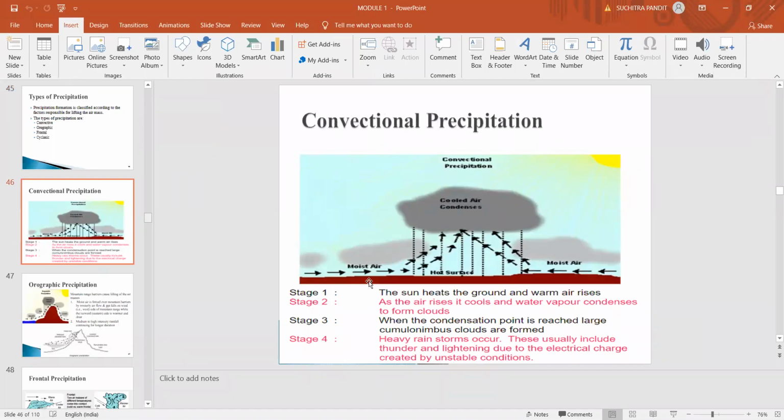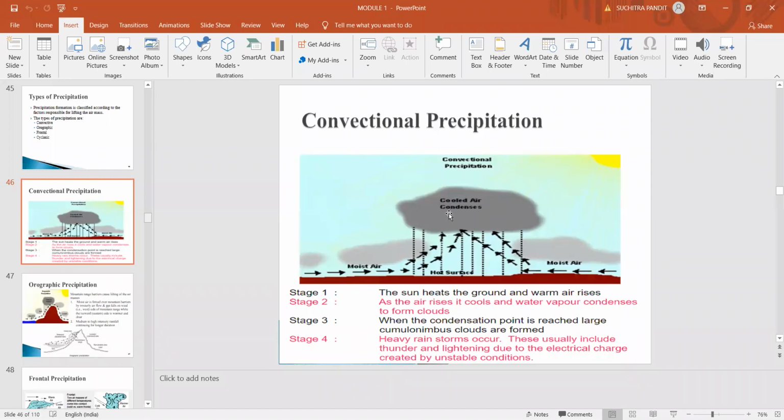Now what happens due to the unequal heating of Earth's surface: the moist air which is very close to the Earth's surface gets heated up, and due to its low density, it rises to the sky, and at higher altitude, the condensation of nuclei takes place.